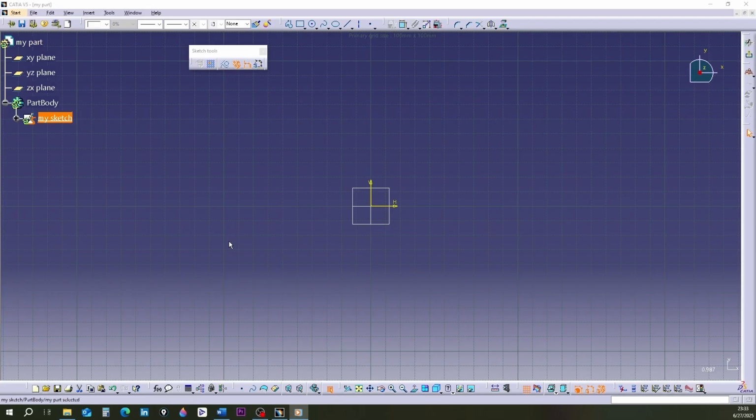Let's begin the lesson. In this section, we'll explain the circle toolbar and its commands. First, open the software and enter the Sketcher environment. I'm in the Sketcher environment now. Please enter this environment too. Don't forget to change the name Part 1 to My Part and the Sketch 1 to My Sketch. Open the circle toolbar and drag it onto the screen.